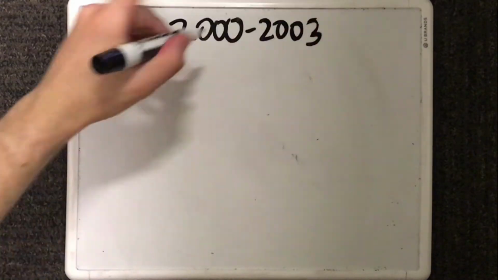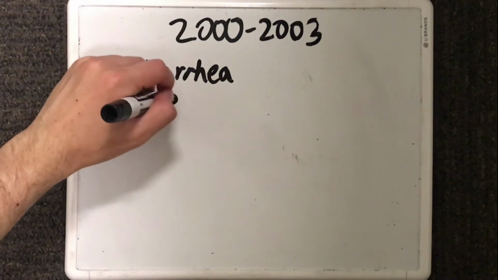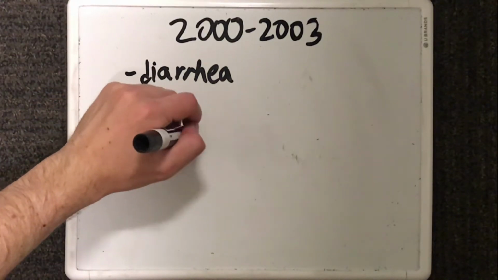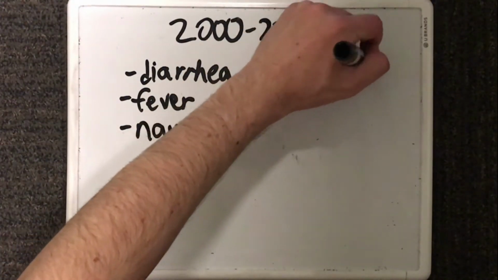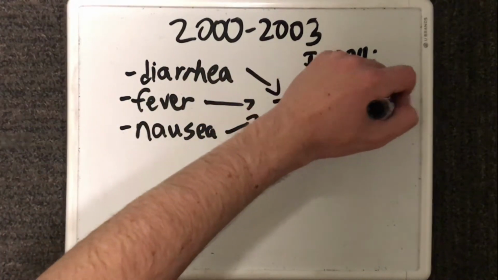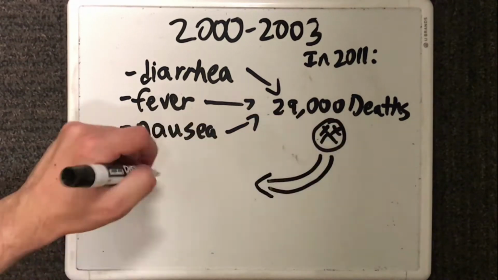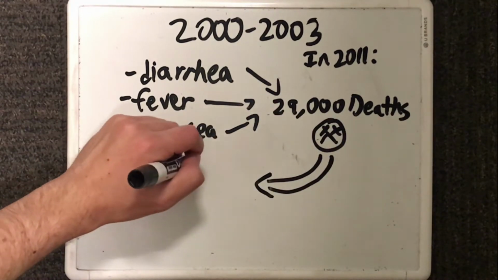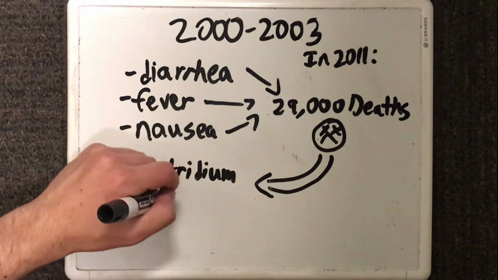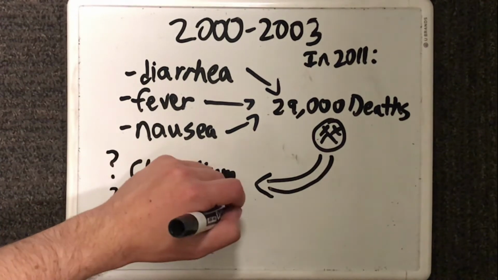Starting at the years 2000 to 2003, epidemics have been breaking out in hospitals around the world. Common symptoms include diarrhea, fever, nausea, and abdominal pain. In 2011 alone, the disease responsible had resulted in 29,000 deaths. Scientists have determined the source of these epidemics to be the bacteria known as Clostridium difficile.